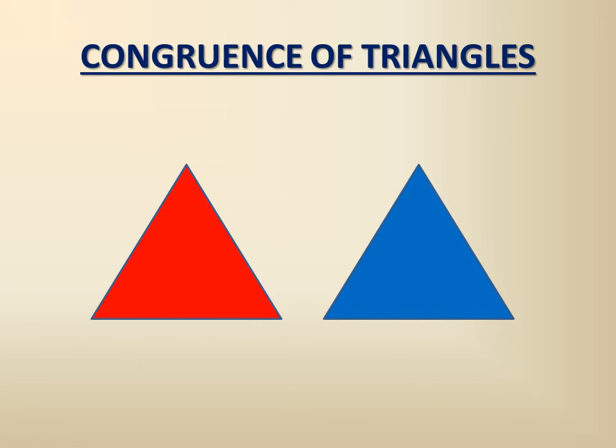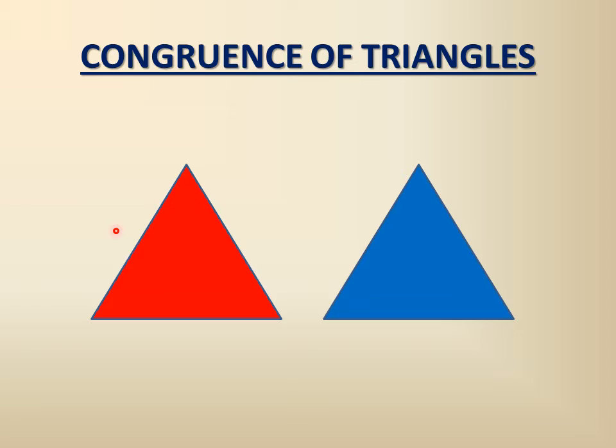Now we see through this picture. Here we have two triangles, a red triangle and a blue triangle. So I said if all the corresponding angles of the two triangles are equal and the corresponding sides are also equal, we are not considering it as an equilateral triangle. Don't get confused with that. I am not saying these sides of the same triangle.